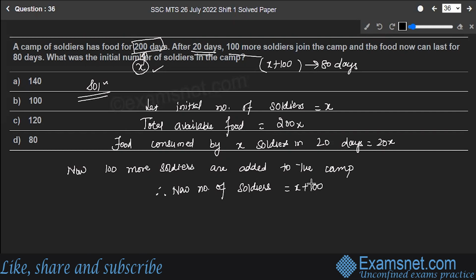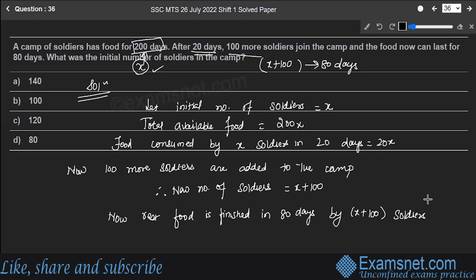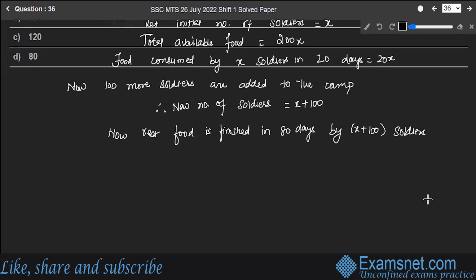So now the rest of the food can be finished in 80 days. The rest of the food is finished in 80 days by X plus 100 soldiers, right? Therefore, the food consumed in 80 days, since X plus 100 soldiers are there now, is 80 into X plus 100.